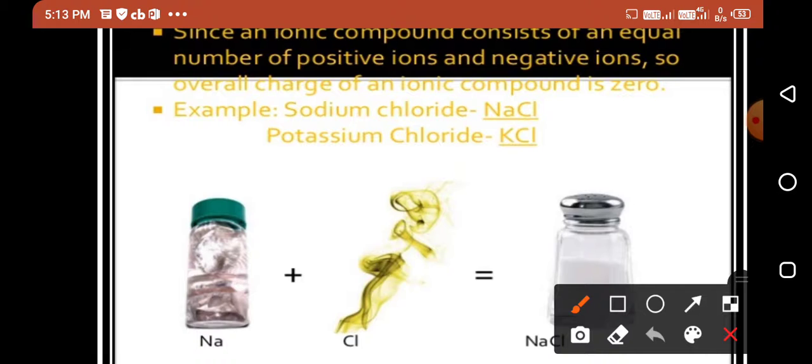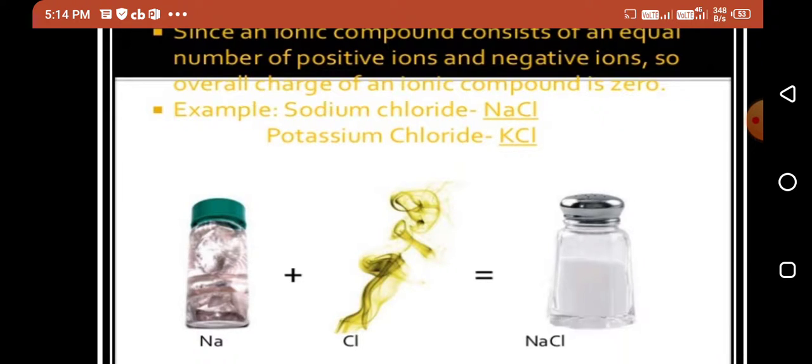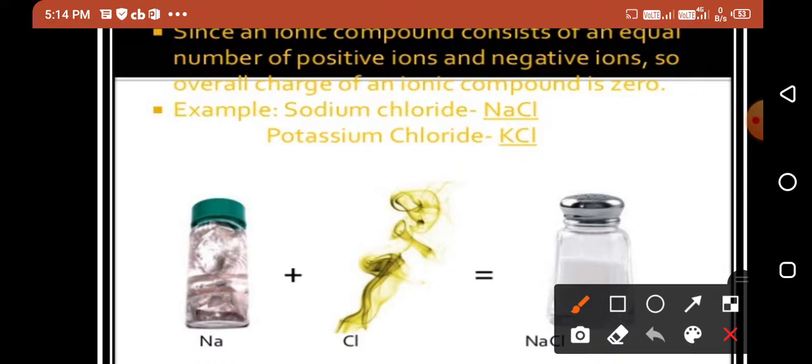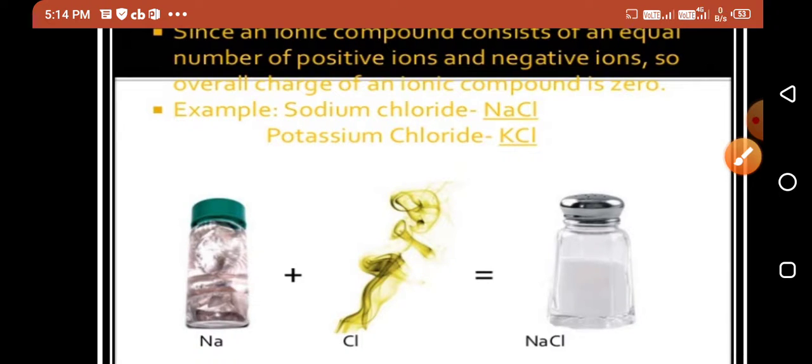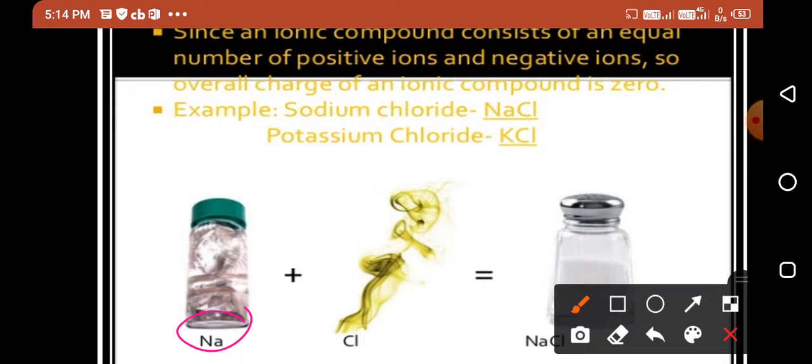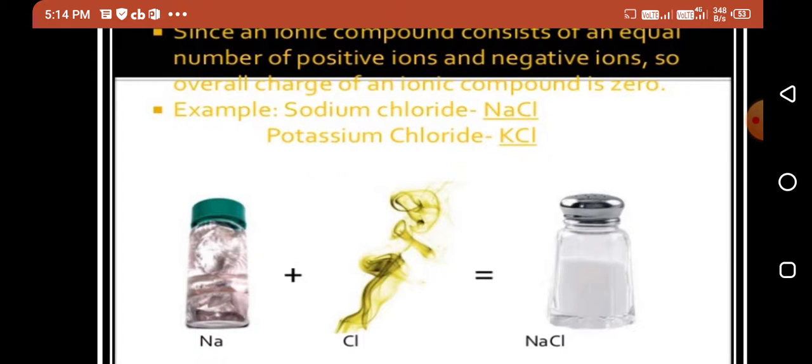Since an ionic compound consists of an equal number of positive ions and negative ions, the overall charge of an ionic compound is 0. Example, sodium chloride and potassium chloride. What is given here? The ionic compound consists of an equal number of positively charged ions and negatively charged ions. That means sodium has one positive charge and chloride has one negative charge. The equal number of charges are there. So these equal positive and negative opposite charges cancel each other, and so the ionic compound is neutral in nature.